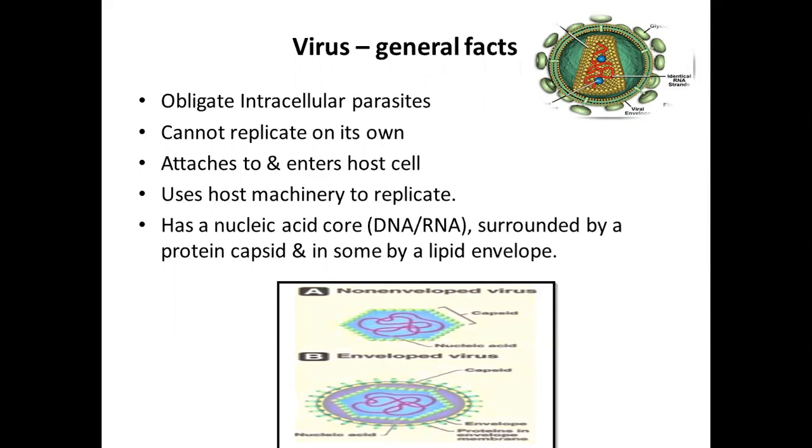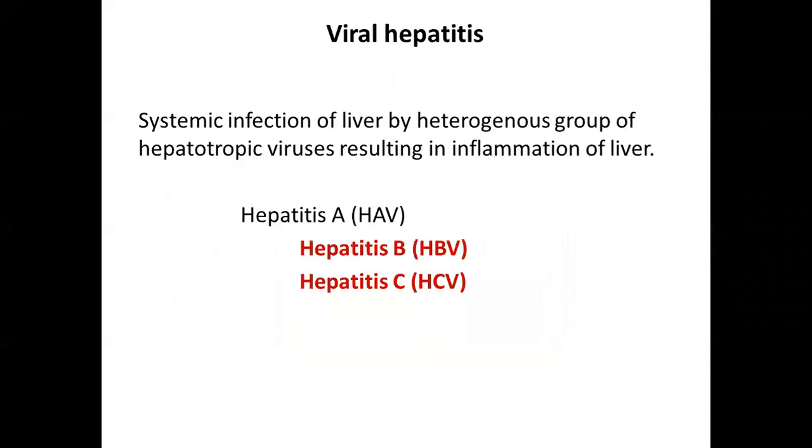The nucleic acid core is surrounded by a protein capsid, and in some viruses there is a further outer layer made up of lipid. Such viruses with an external lipid envelope are called enveloped viruses. The others, which have only the nucleic acid core and the protein capsid, are called non-enveloped viruses.